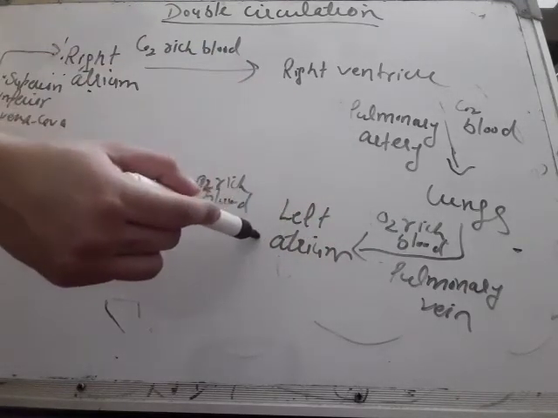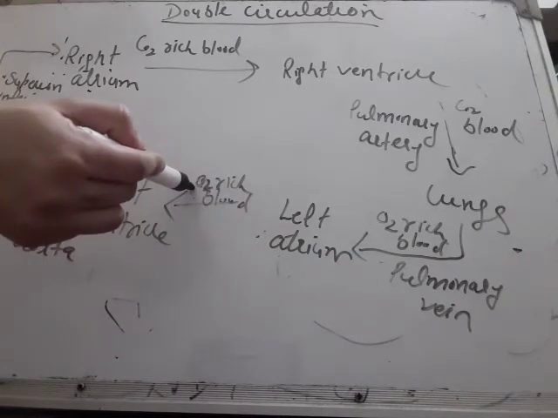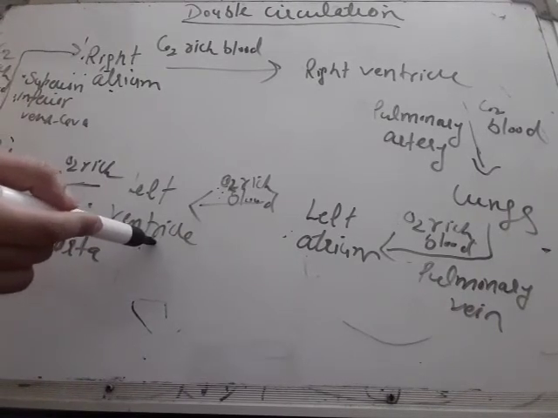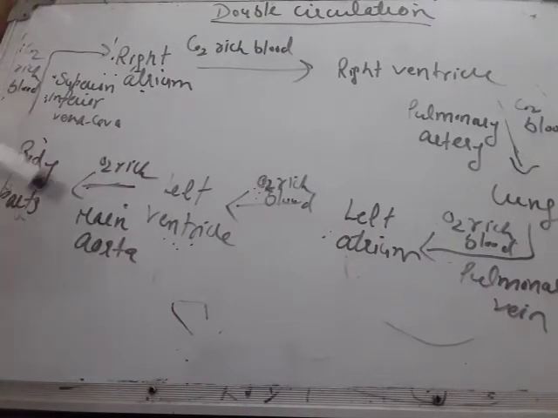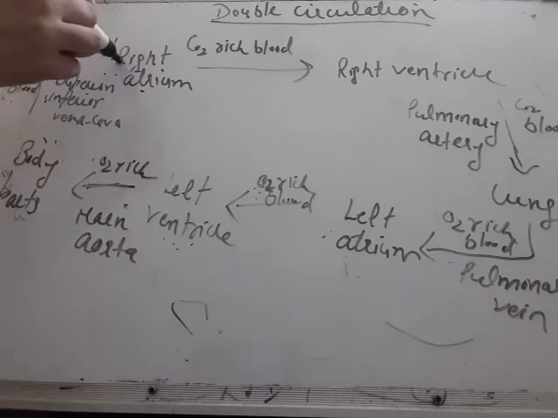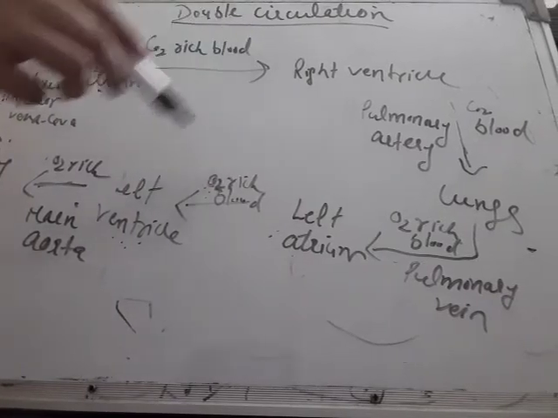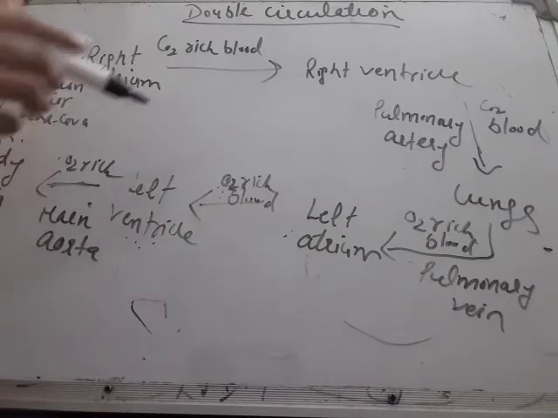And then the left atrium pumps the pure, oxygen rich blood to the left ventricle. Then the left ventricle pumps pure blood to all the body parts with the help of the main aorta. All the body parts receive pure blood and use it, making it impure. So impure blood is collected and again pumped to the right atrium. This way blood keeps on circulating from the heart to all body parts. This circulation is double circulation.